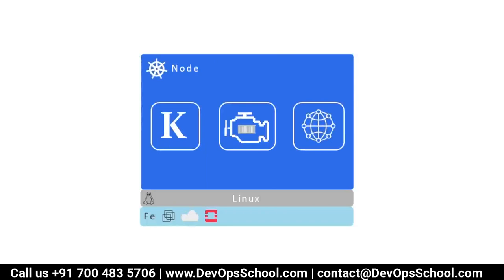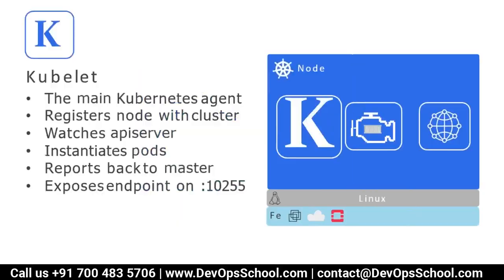So a minion has three components: kubelet, Docker engine and kubeproxy. Let's discuss this. Kubelet is the first component in each node, each worker, each minion, which is basically the main Kubernetes agent which registers a node with the cluster. Remember, kubelet is the Kubernetes agent which is running in each node of the cluster, and this guy only registers a node with the cluster.